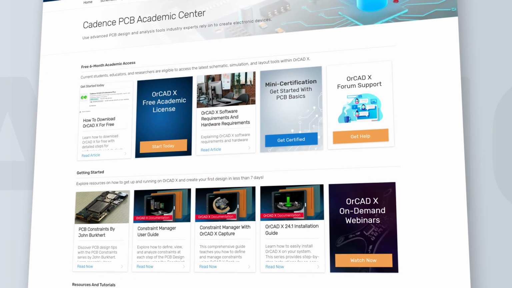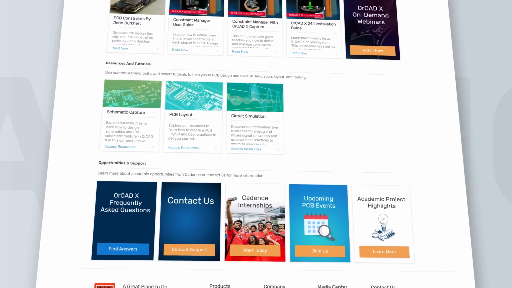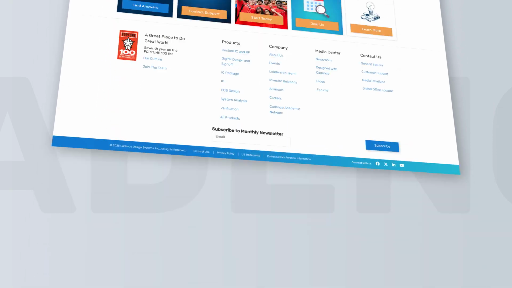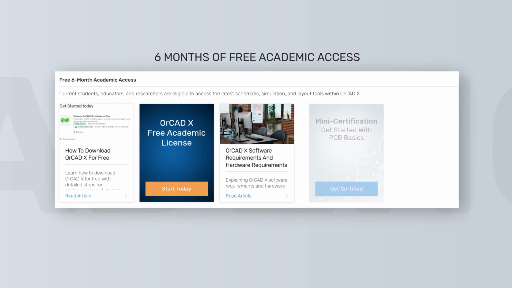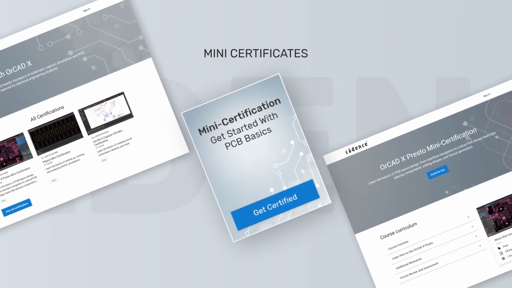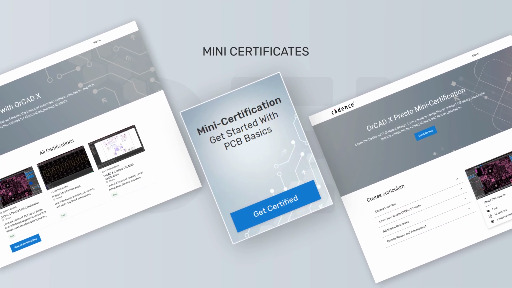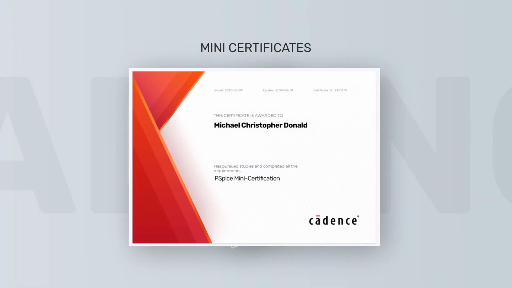From students and educators to future innovators, this platform is built for you. Let's take a quick tour of what's inside. Right here, get 6 months of free academic access to the same powerful tools used by top engineers worldwide. And don't miss our mini certifications, quick learning, and a short exam to take your skills to the next level, and earn a certificate from Cadence.